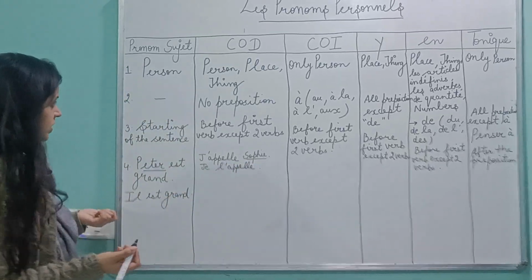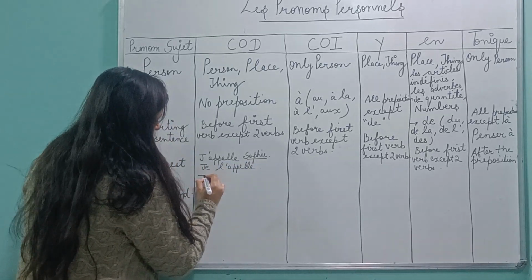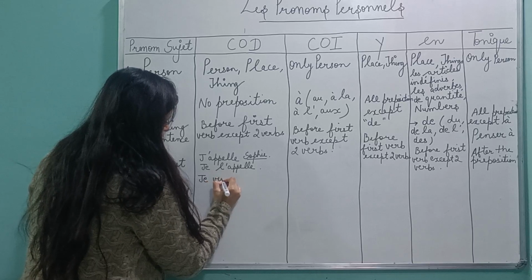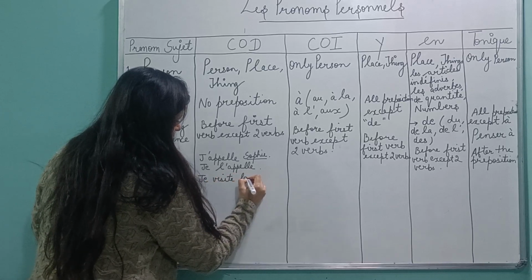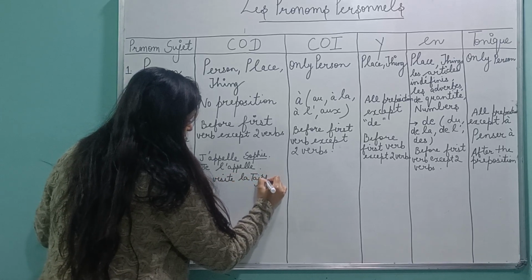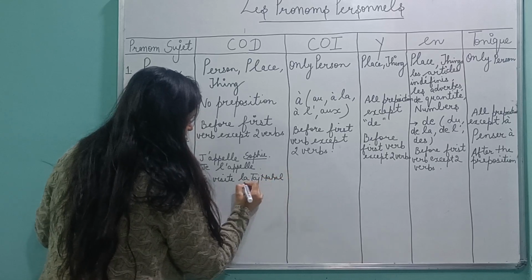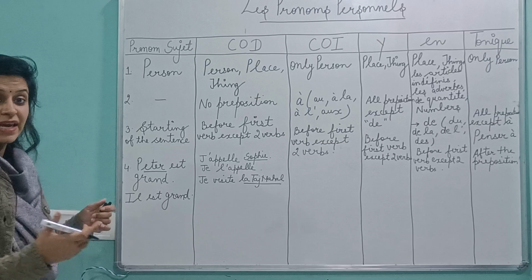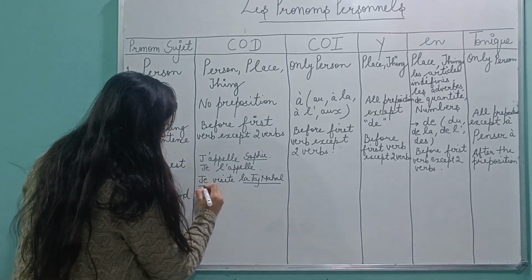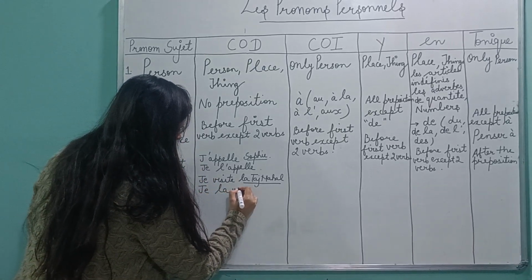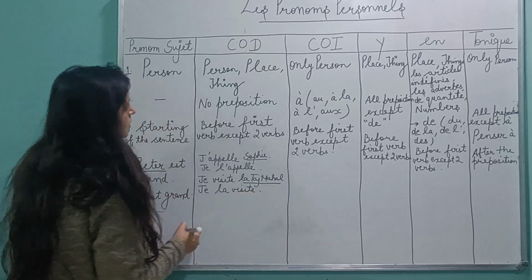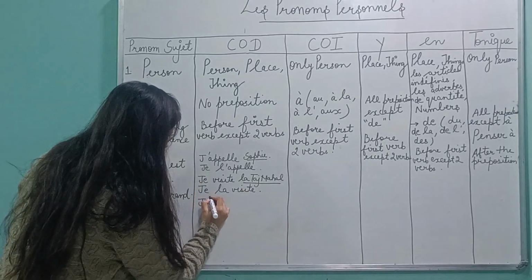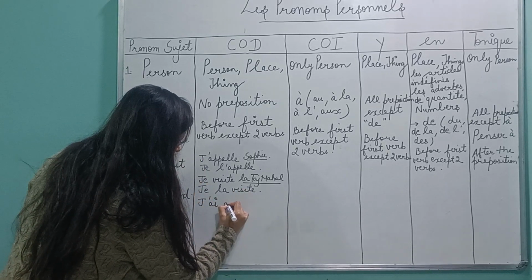Okay, I'll give more examples. Place. Je visite le Taj Mahal. You can write all of that. Make this table yourself. It will be helpful to you. You'll be able to retain the concepts well. Je le visite. So if I talk about a thing, now I'll just take it in the past tense.